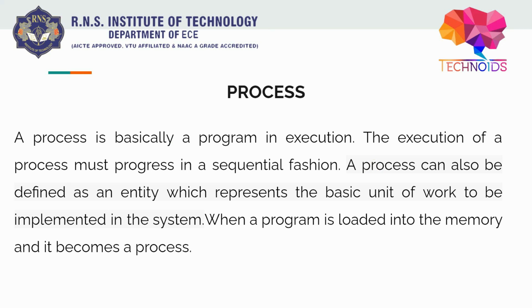The execution of a process must progress in a sequential fashion, right? This is because, as I told you, in threads, context switching happens, right? So the first part of the process is executed, then the second part of the process is executed, then the third part of the process is executed, right? In that sense, what I'm trying to say is it must progress in a sequential fashion, nothing else. Now it is the basic unit of work which is implemented in a system.